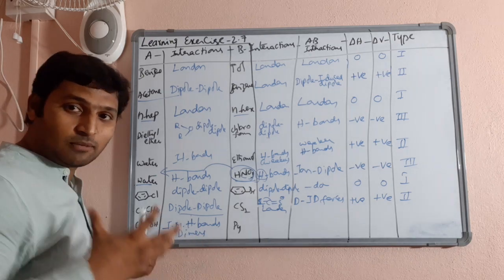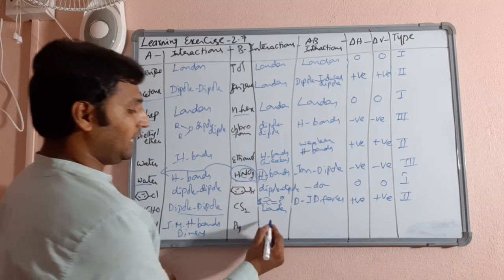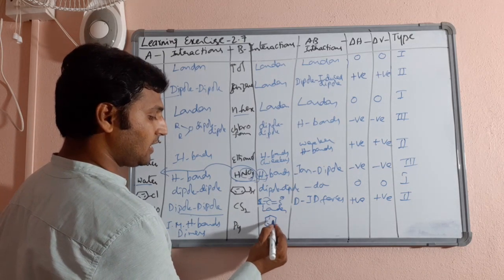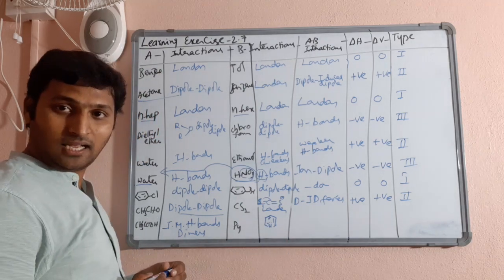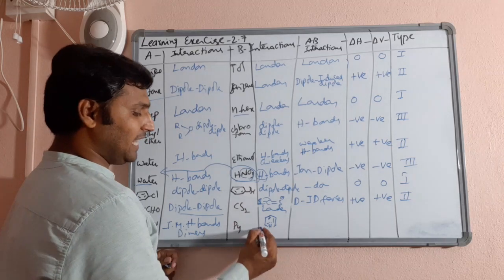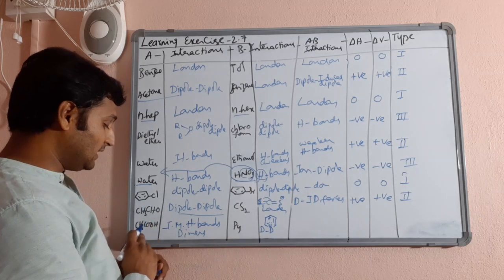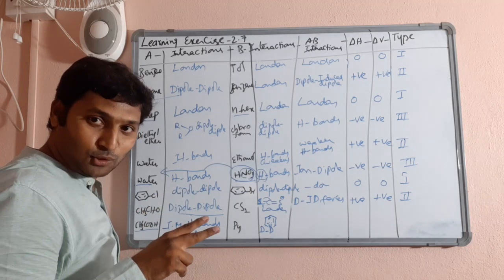Then lastly, acetic acid contains intermolecular hydrogen bonds, but that will be in the form of dimers. Means 2 acetic acid molecules will be combining to form a dimer. Pyridine structure is this. It is a heterocyclic compound with nitrogen at one of the positions of the ring. Now you see, pyridine should obviously have dipole-dipole forces only.